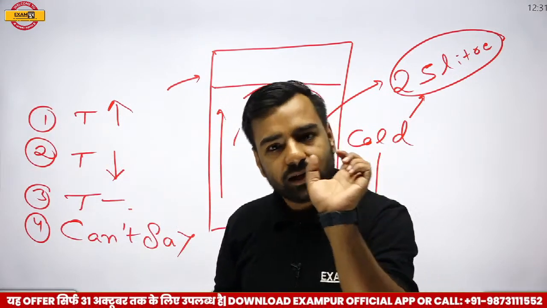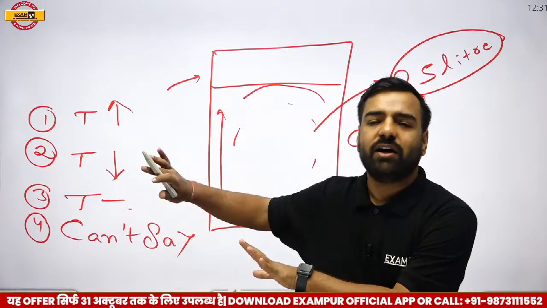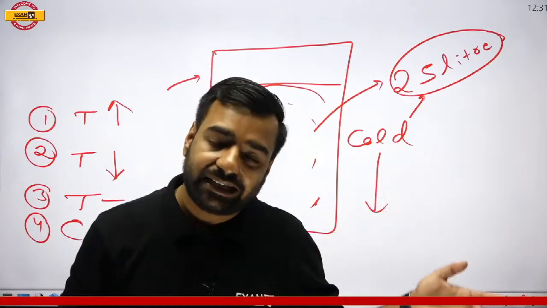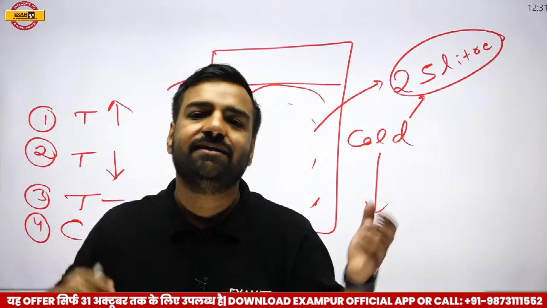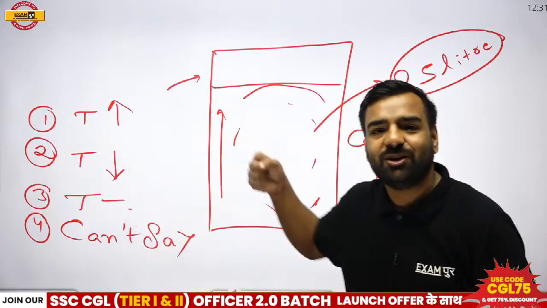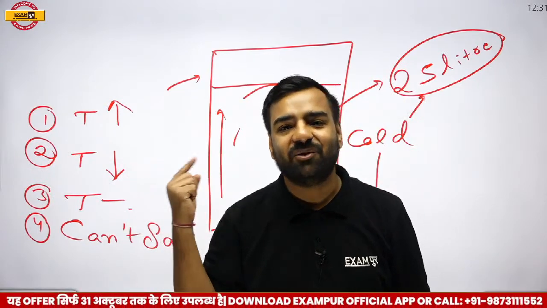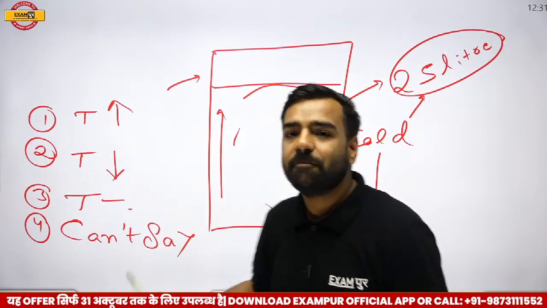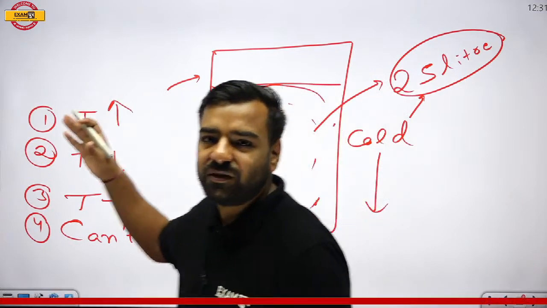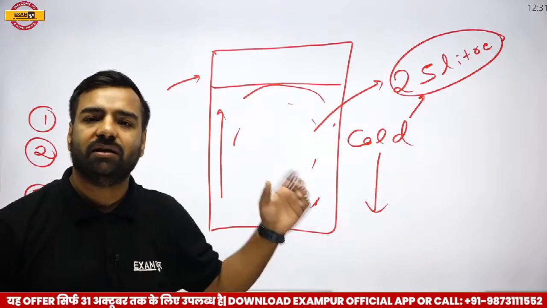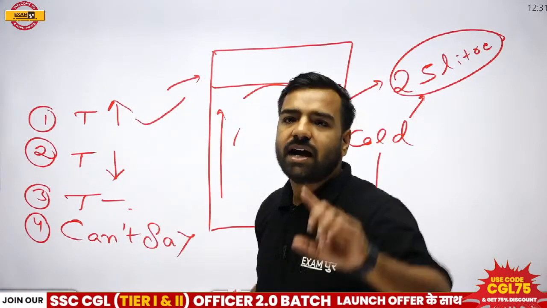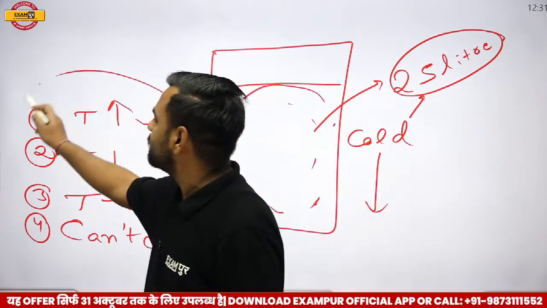It will not decrease. Now, if I say about decreasing, just forget this scenario. If opening the door of the fridge could decrease the temperature, there would be no use of those ACs, fans or coolers. We would have just purchased a fridge, opened the door, and it would have cooled the room. But that is not possible. Why? Because its volume will actually increase. Now when volume increases, all those parts will work, and because of that, heating will be done. So please remember, if you open the fridge, your temperature is actually going to increase. I guess everyone got this part. So please remember, this is an important one.